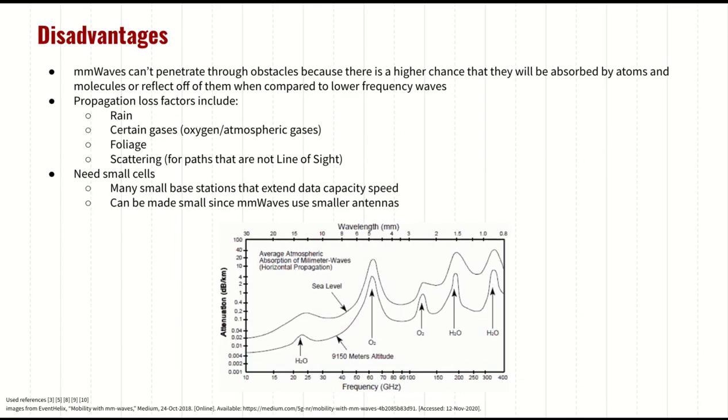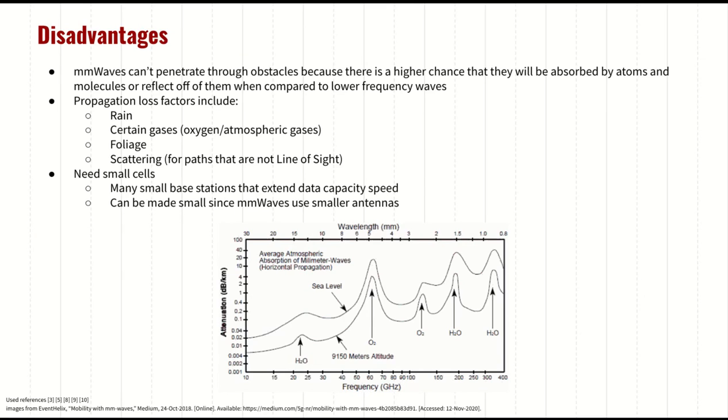A disadvantage of millimeter waves is that they can't penetrate through obstacles because there's a higher chance that they'll be absorbed by atoms and molecules or reflect off of them when compared to lower frequency waves. As explained earlier, some of their propagation loss factors include rain, atmospheric gas, foliage, and the scattering of paths that are not in line of sight. The graph shows absorption peaks of common atmospheric molecules for millimeter waves.